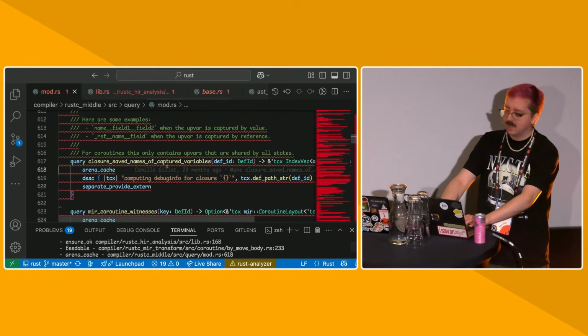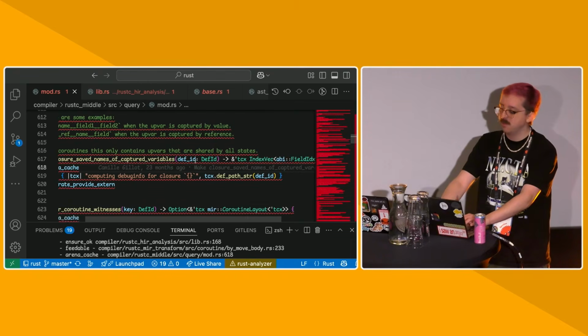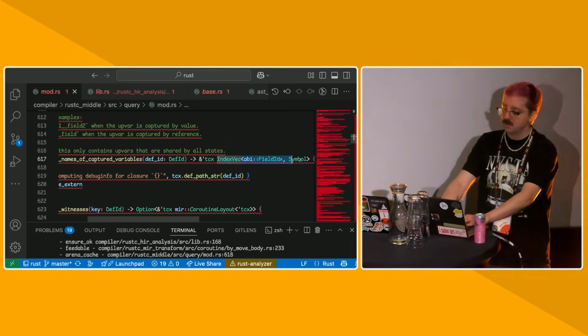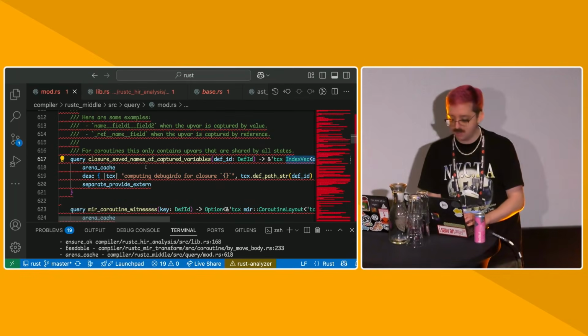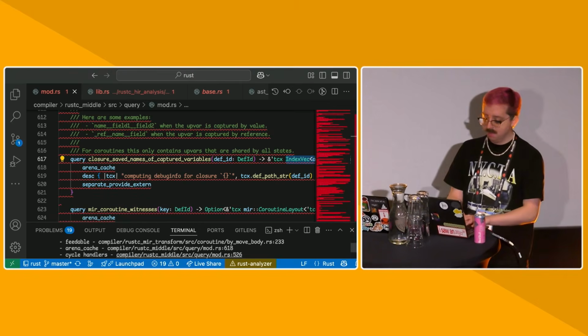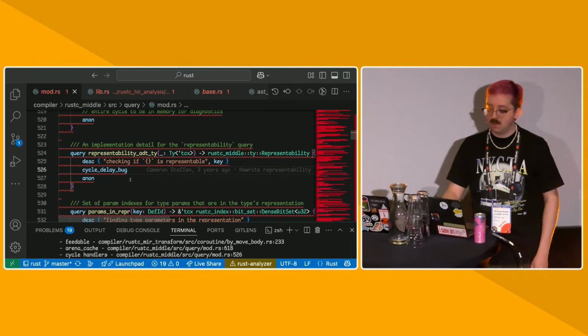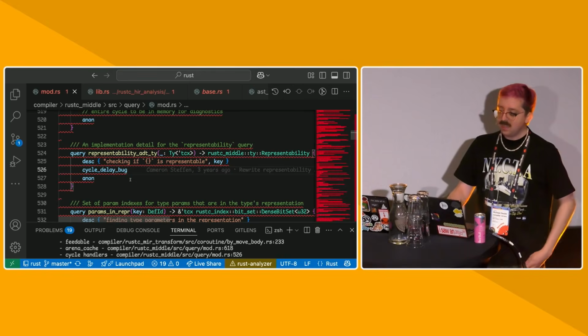More attributes like arena cache mean that the query provider, for example, closure saved names of capture variables, doesn't actually need to return an arena allocated value. It just returns the raw value, and the query will do the caching for you. And then there's some cycle handlers. So the query system doesn't handle cycles. If you have a query that calls another query that calls back into the first query, then it will have an error.